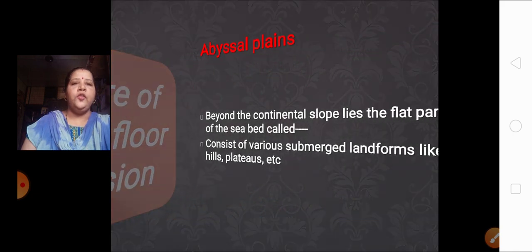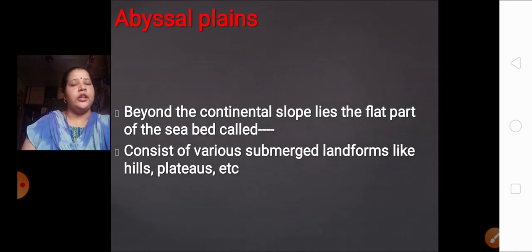At the end of the continental shelf is the continental slope. In the same way, at the end of the continental slope, a flat portion of land starts. This flat portion of land is called the abyssal plain. So beyond the continental slope lies the flat part of the seabed called abyssal plains.